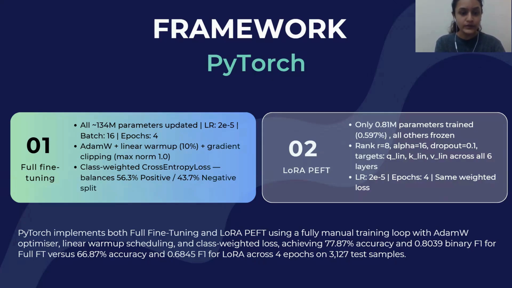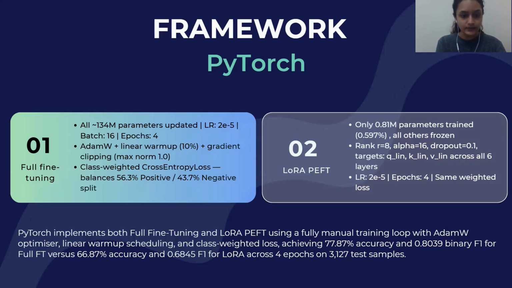Second is LoRA, which takes a completely different approach. Instead of updating the whole model, we freeze the base and only train tiny low-rank adapter matrices injected into the attention layers. That's just 0.81 million parameters, which is less than 1% of the model, while the other 133 million stay completely frozen, and we ran the same 4 epochs with the same loss function.